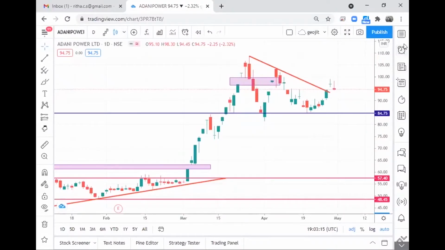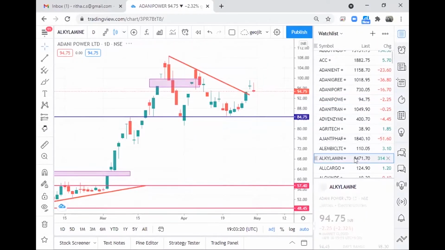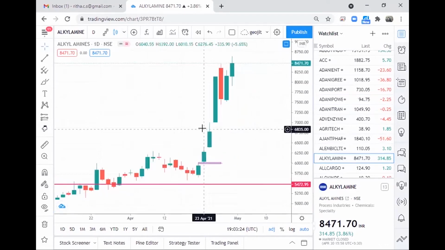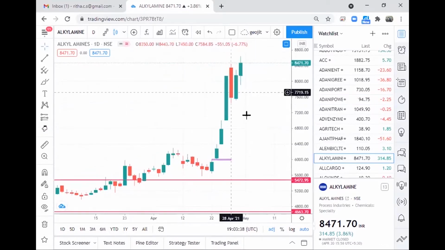Imagine I just want to choose any stock, maybe let me get into Alkylamines. Now this entire brick, whatever we are watching here, if I have to take a short position, I will have to maintain a stop loss at 8,500 and I'll have to take a short position at 7,500. So nearly 1,000 points is the stop loss, right? And the reward can be anything. If the market reverses, the stop loss will be hit, correct?